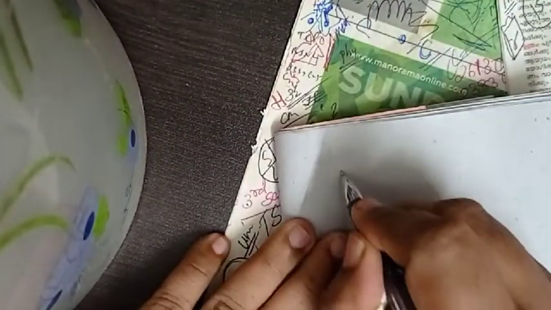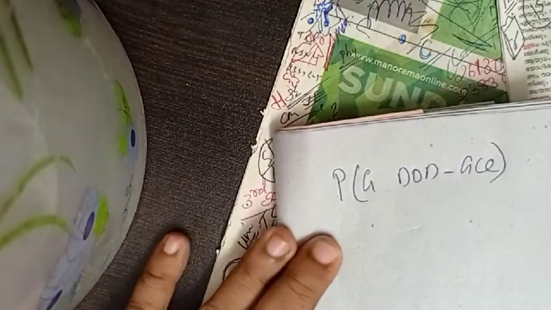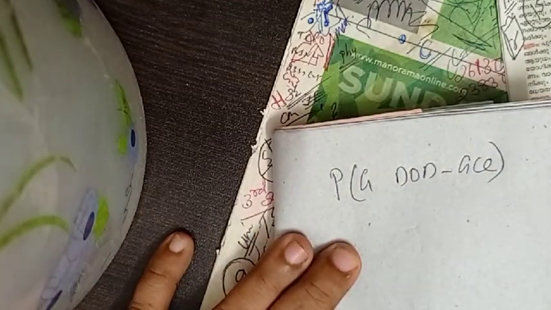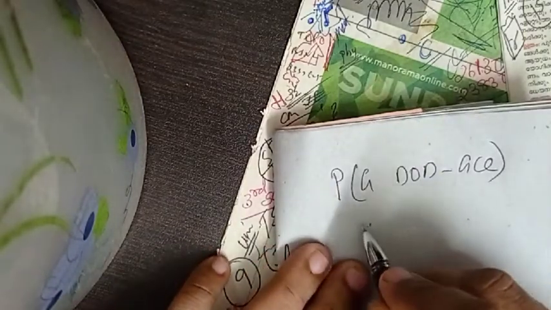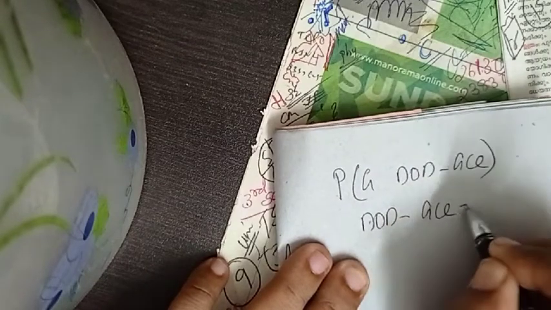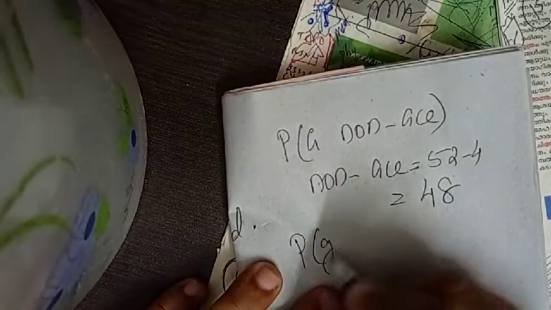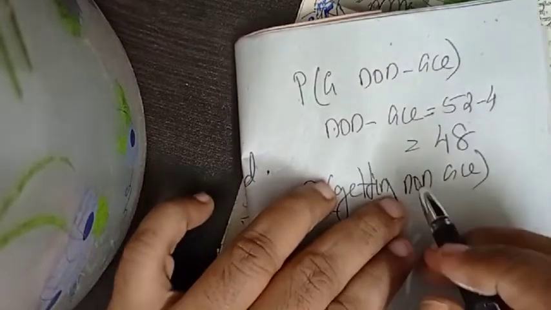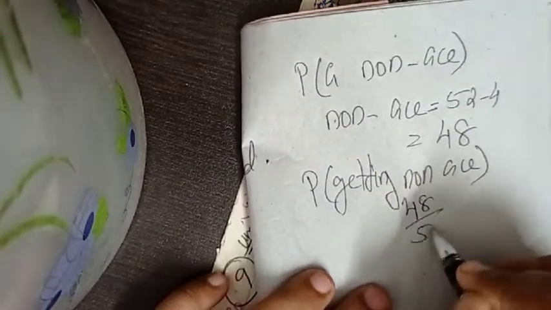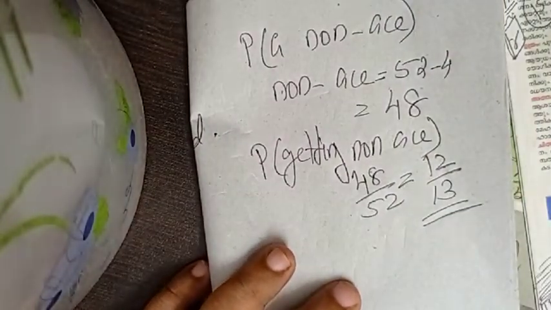Next one. Probability of a non-ace. How many ace cards are there? 4 ace cards. Therefore, non-ace cards: 52 minus 4. What is that? 48. Therefore, the probability of getting a non-ace is 48 by 52. That is 12 by 13.